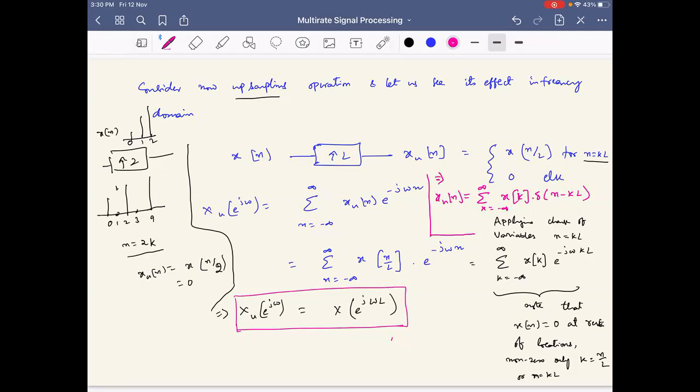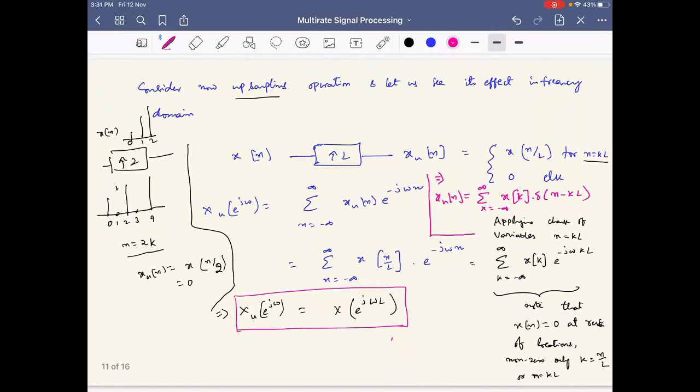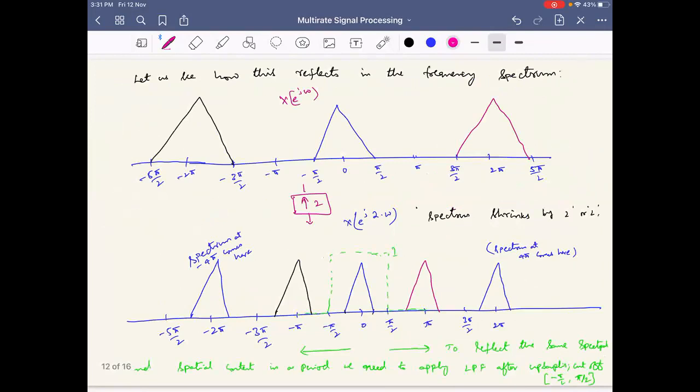What's happening to the spectrum now? If we do upsampling, what's happening to the spectrum? It is reducing. Yes, it is squeezed, in the sense that it is compressed. The spectrum is like stretched. Instead of stretching up, you are stretching down. Okay, it's compressed. So you can see that now.